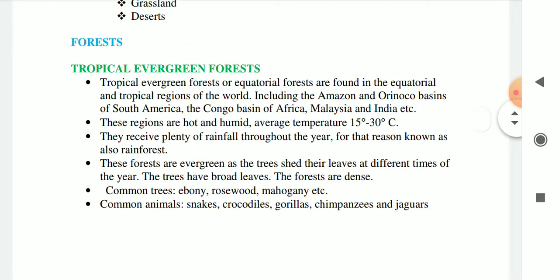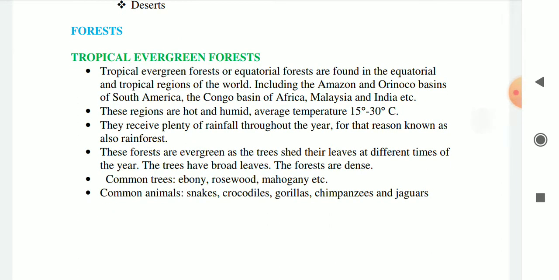First forest is tropical evergreen forest. Tropical evergreen forests or equatorial forests are found in the equatorial and tropical region of the world, including the Amazon and Orinoco basins of South America, the Congo basin of Africa, Malaysia and India.